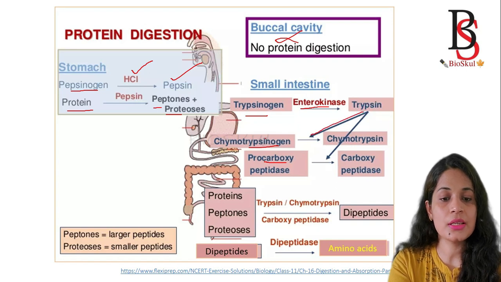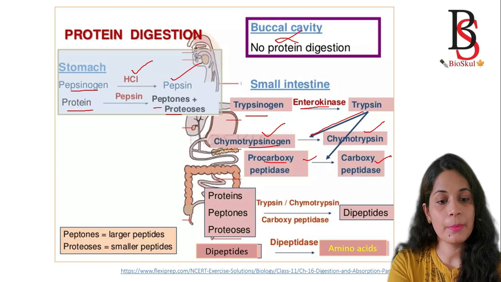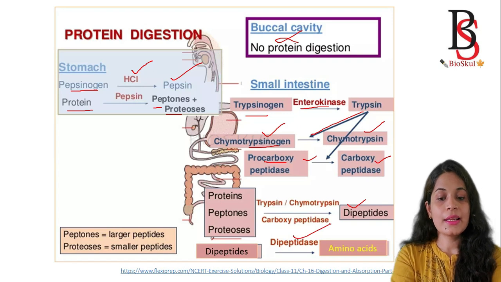Trypsin then converts chymotrypsinogen to chymotrypsin and procarboxypeptidase into carboxypeptidase. After activation, these enzymes degrade the proteins into dipeptides. Then dipeptidase splits the dipeptides into amino acids.